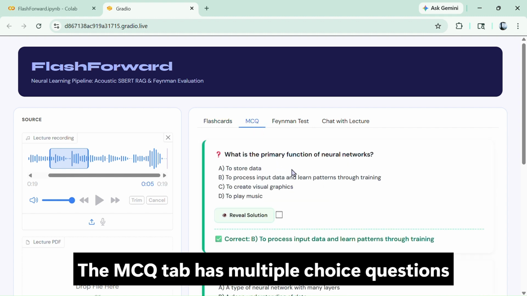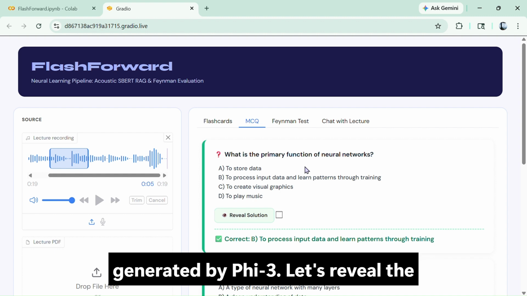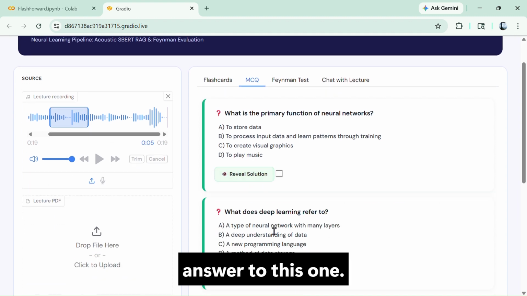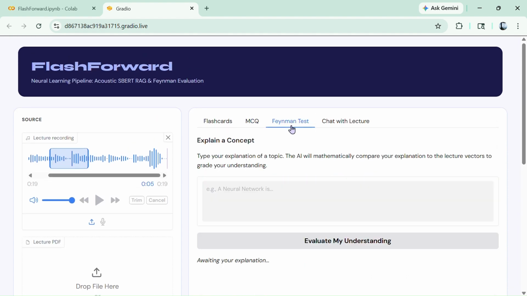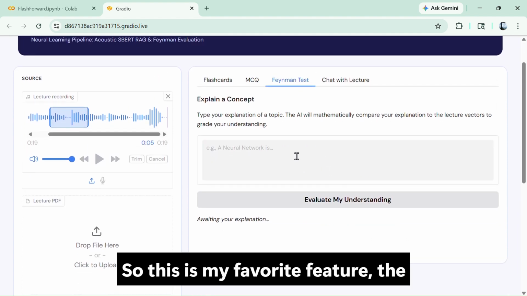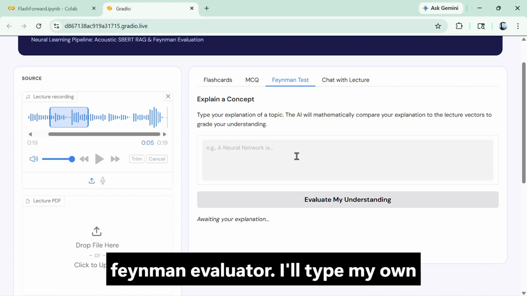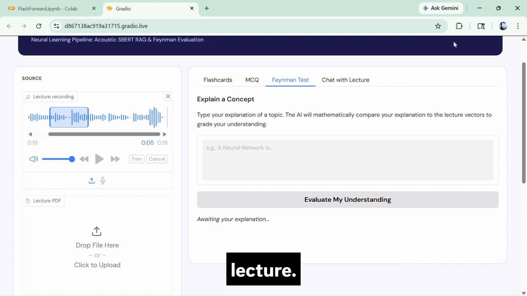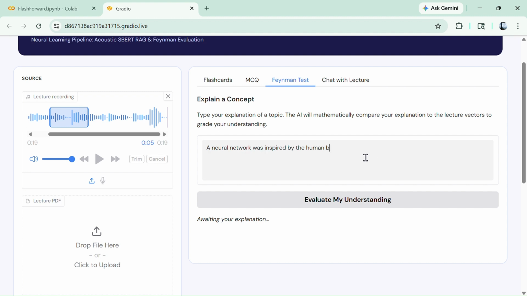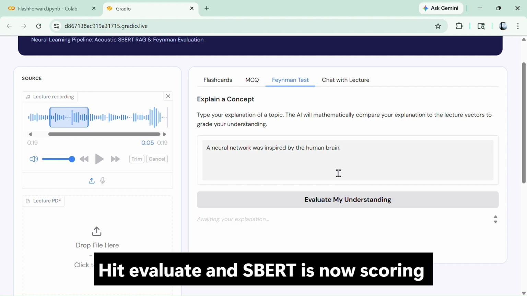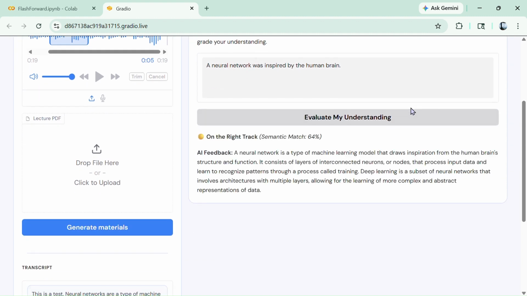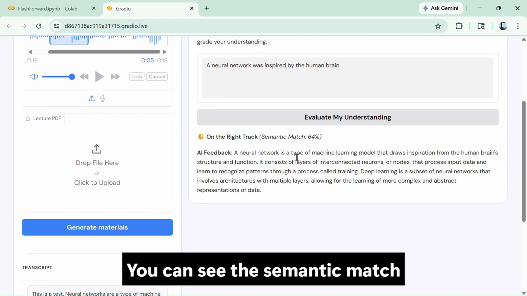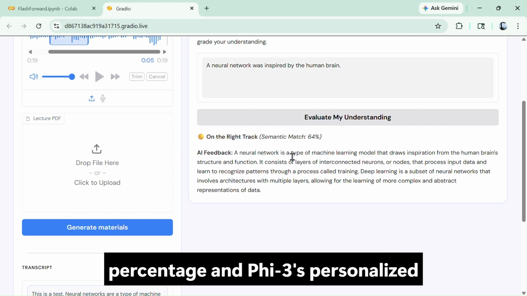The MCQ tab has multiple choice questions generated by Phi3. Let's reveal the answer to this one. So this is my favorite feature, the Feynman evaluator. I'll type my own explanation of a concept from the lecture. Hit evaluate, and SBERT is now scoring my explanation against the lecture vectors. You can see the semantic match percentage and Phi3's personalized feedback here.